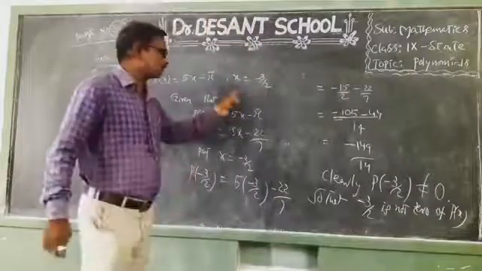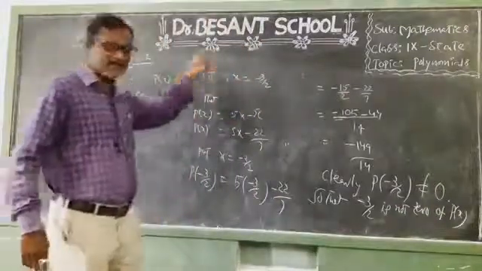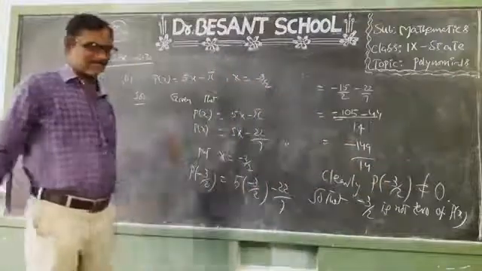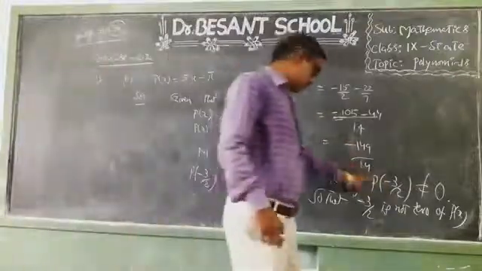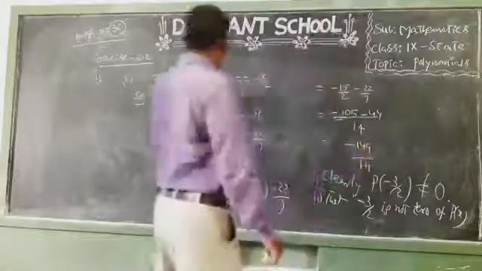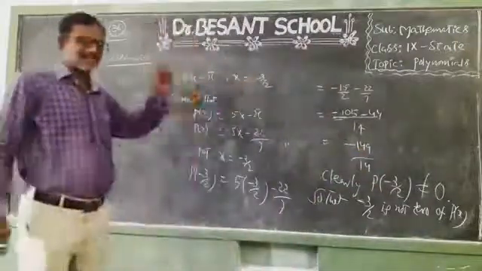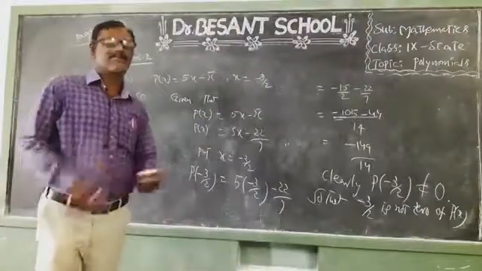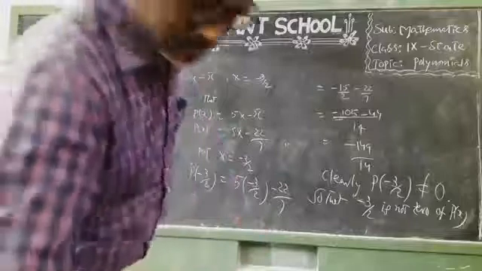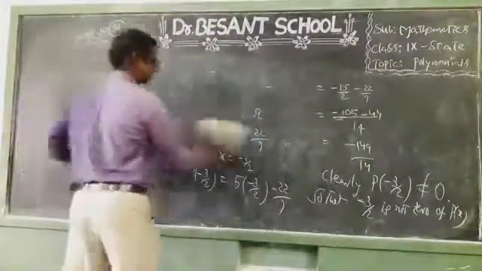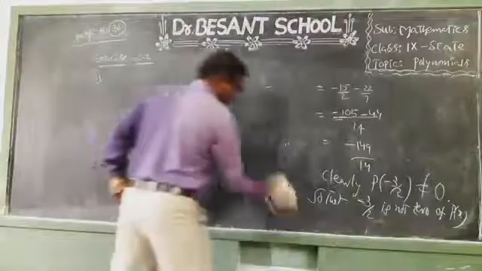After replacing x equal to minus 3 by 2 in this polynomial, if the final result is 0, then only it is said to be a zero of this polynomial. So here clearly P of minus 3 by 2 is not 0. So minus 3 by 2 is not a zero of this polynomial P of x. Is it clear, children? Yes. So all the problems in this Roman can be solved in the same style. Okay children?